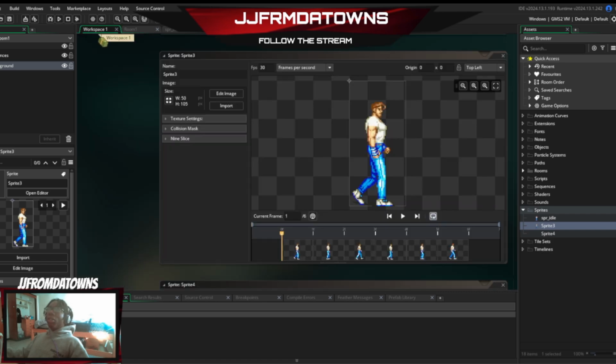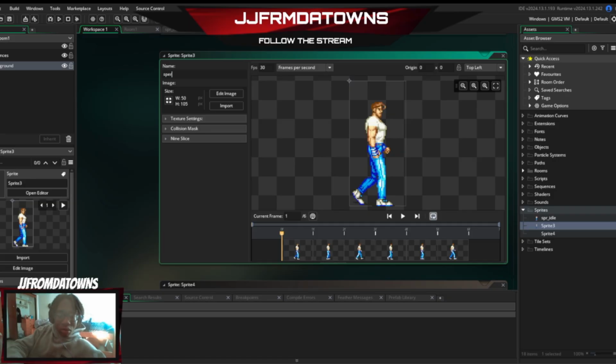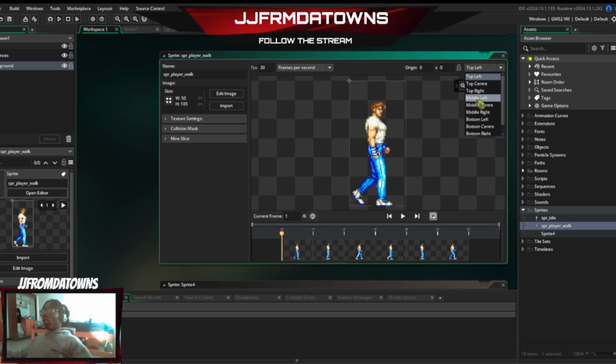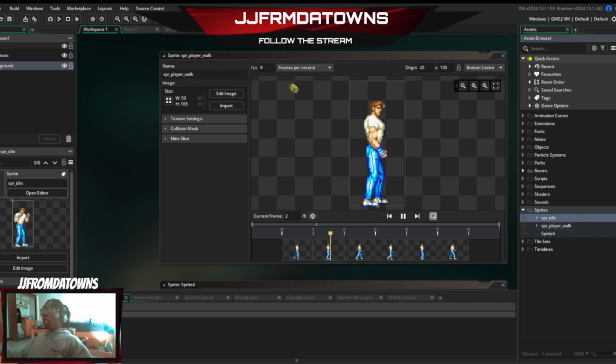That took mad work. That was named right, not bad. I'm going to make sure that the bottom center is focused. We're going to go 9 frames per second. Seems smooth to me, not too chunky.